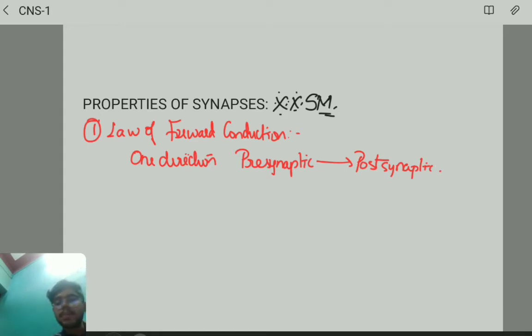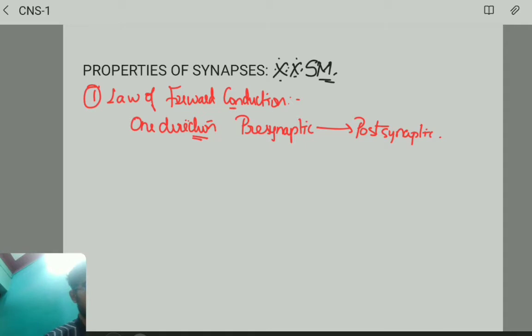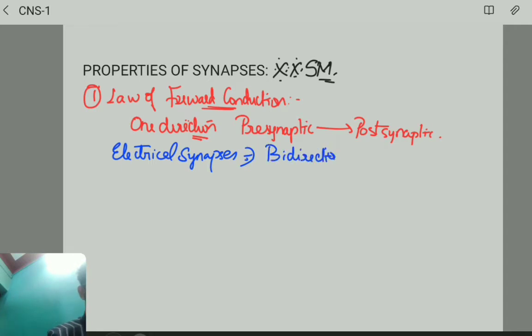Impulses always travel in one direction, that too from presynaptic to postsynaptic neurons. This process is called the law of forward conduction. Now when you look at electrical synapses, it is bidirectional. Only in electrical synapses is it bidirectional.